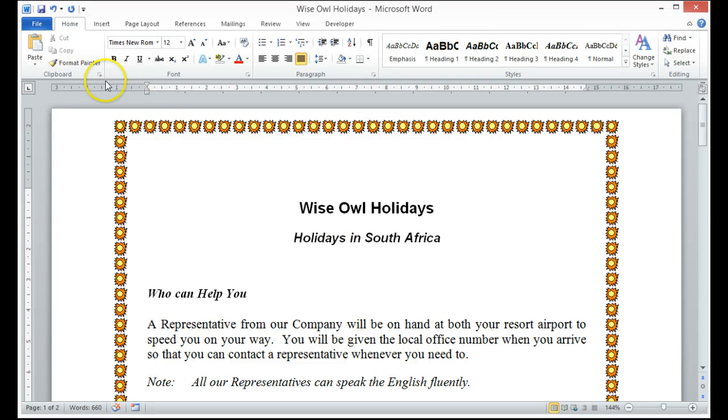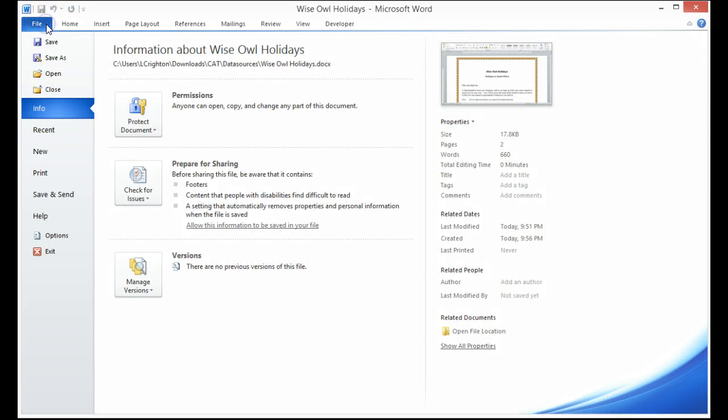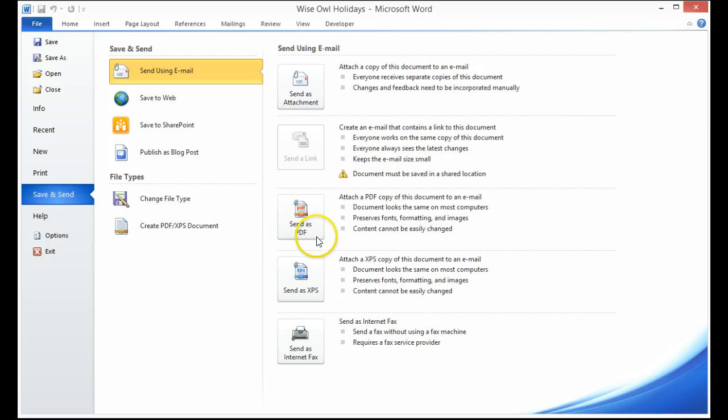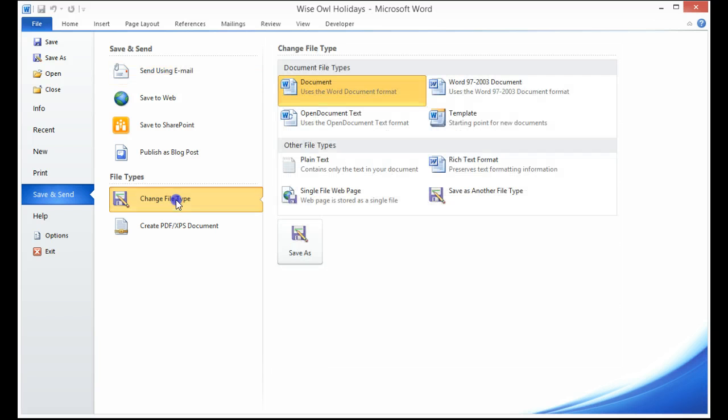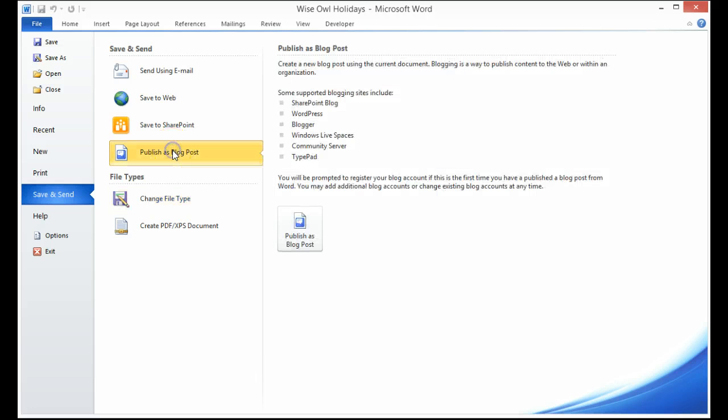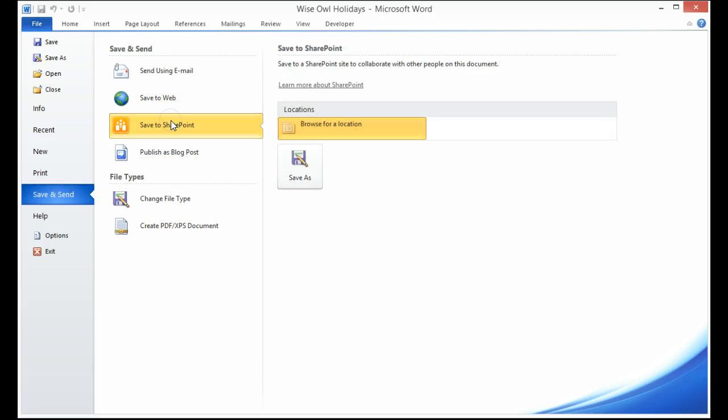Once these are complete, you may publish your document by saving or sending it as a PDF, an XPS, or any other file type. You may also publish directly to the web or to a SharePoint